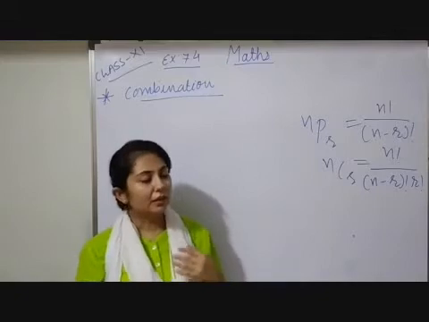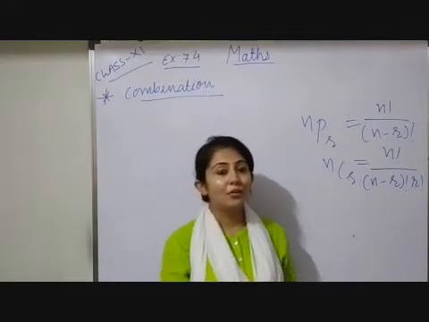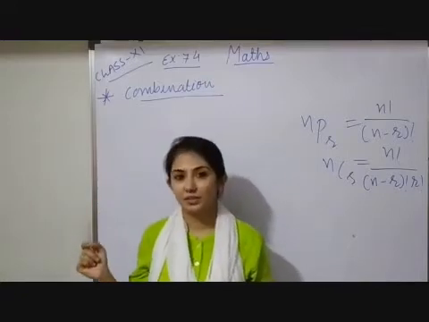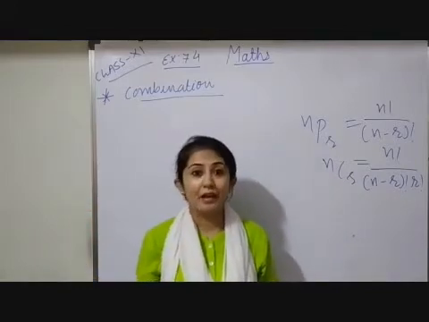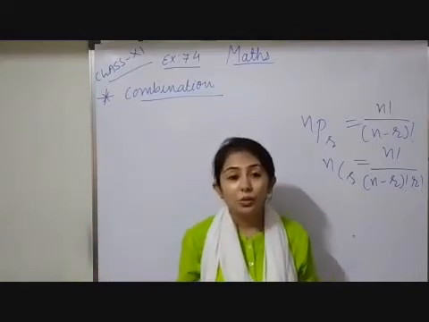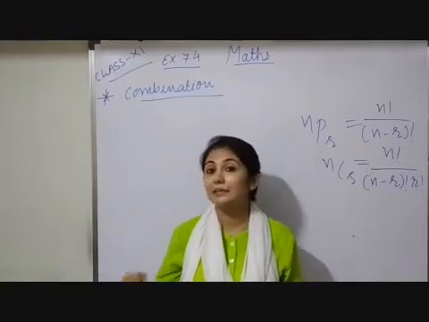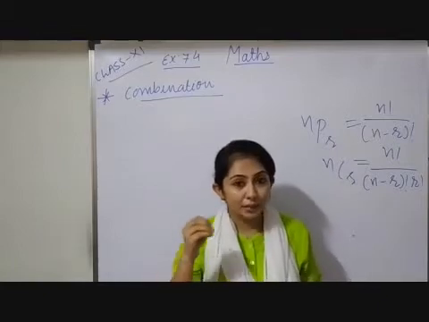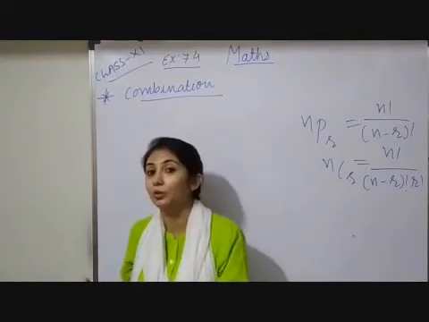But suppose it is given like an example, a deck of cards, and you have to choose in such a manner that the red queen should come first. That time you have to select something. Or I have to select two boys from a class who are very good in English and in mathematics. So whenever a selection or choice is there, that time it is combination. While we are selecting something, it is not compulsory that all those things should come together.